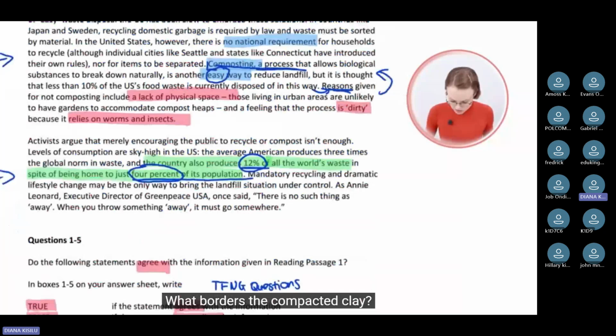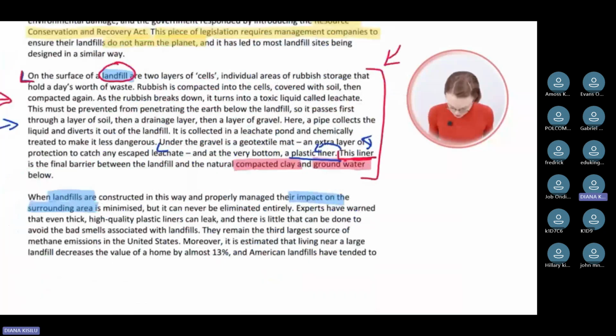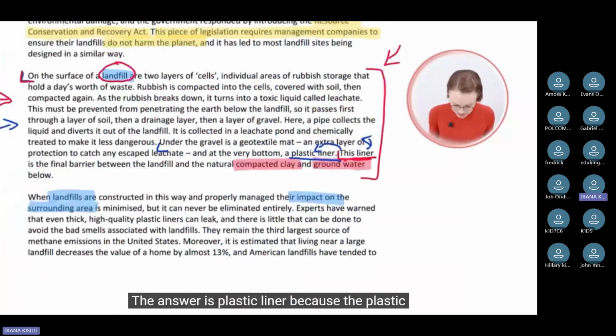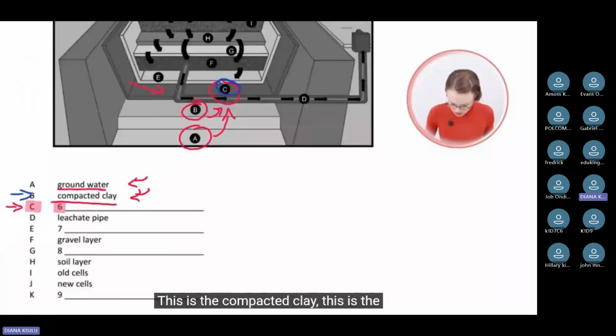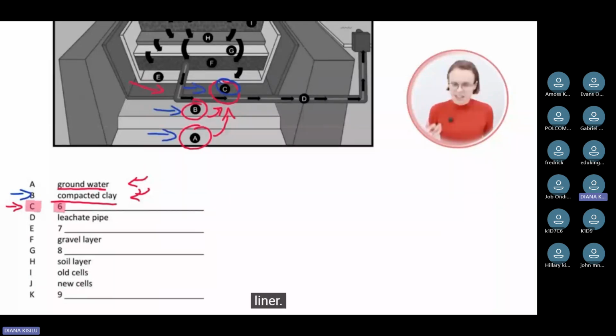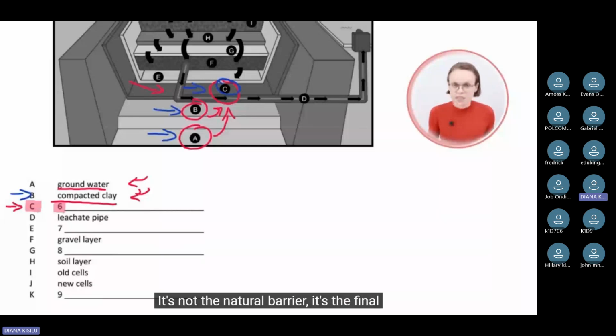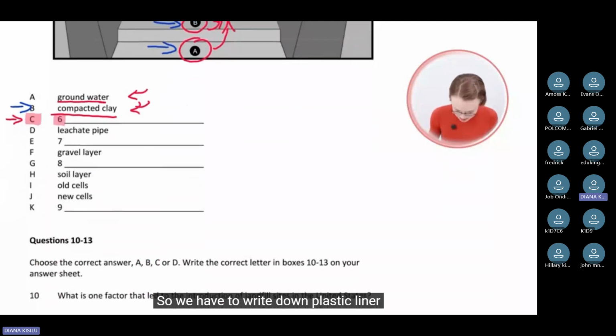The answer is plastic liner, because the plastic liner is the final barrier between the landfill and the compacted clay and groundwater below. This is the compacted clay, this is the groundwater below, and this here is the plastic liner. It's not the natural barrier, it's the final barrier. So we have to write down plastic liner here. This is the correct answer.